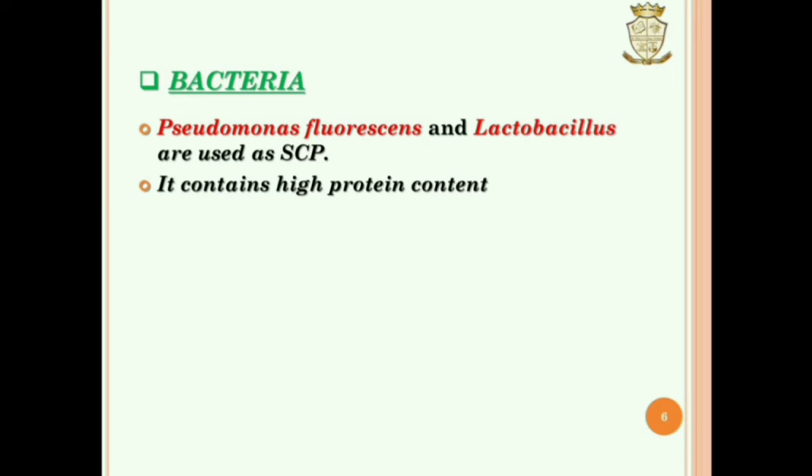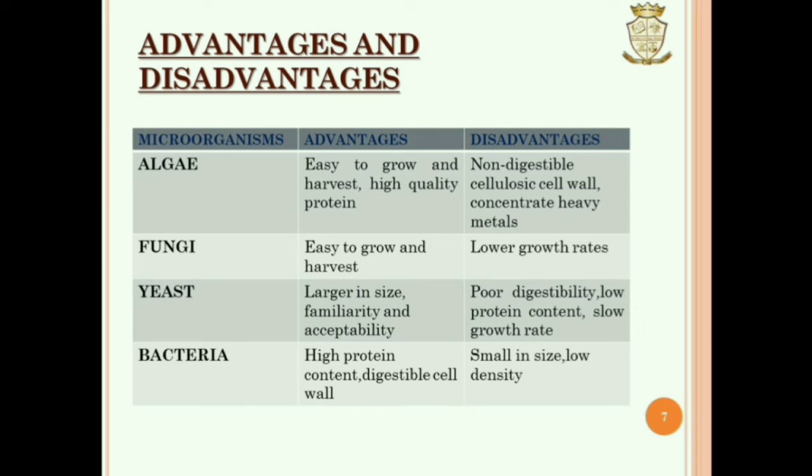Next is bacteria. Pseudomonas fluorescens and Lactobacillus are used as SCP. It contains high protein. Next is advantages and disadvantages of SCP.